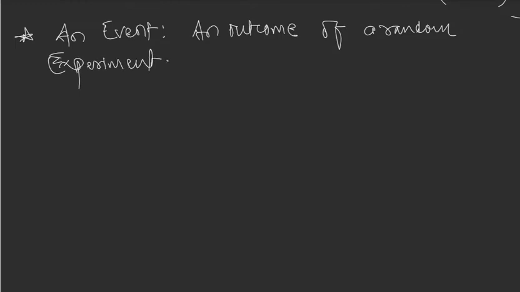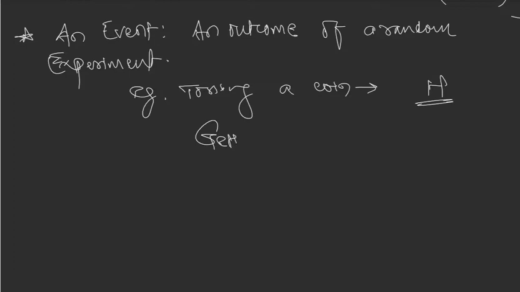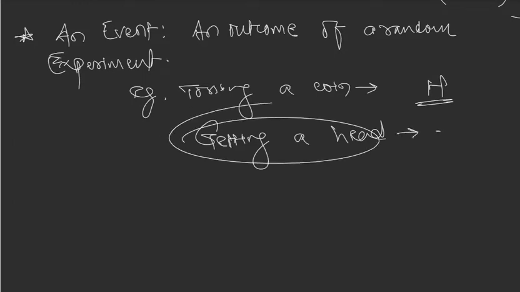So suppose I am tossing a coin and I'm getting the outcomes. Suppose I'm getting an outcome head. That's my outcome. So getting a head is an event, right?